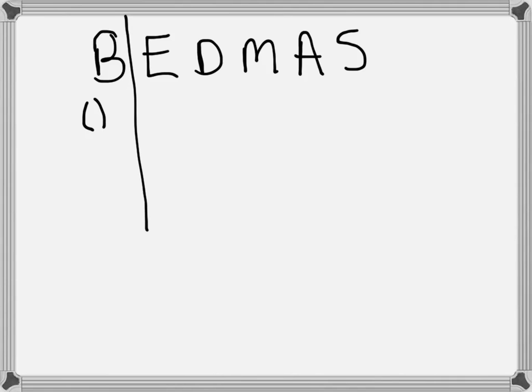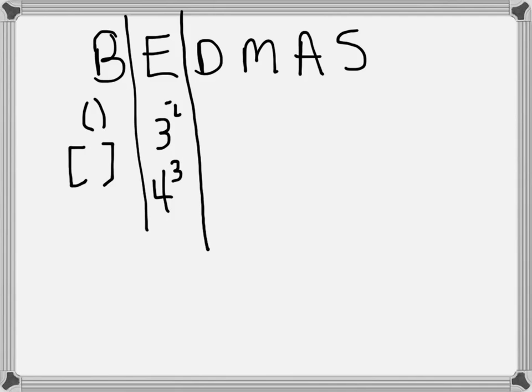Brackets can be curved or they can be squared, and there can be brackets actually inside of brackets, and I put a line there for that reason. E stands for exponents, so when you have something like 3 to the power of 2 or 4 to the power of 3, you work on the exponents second, after anything that's done in the brackets.